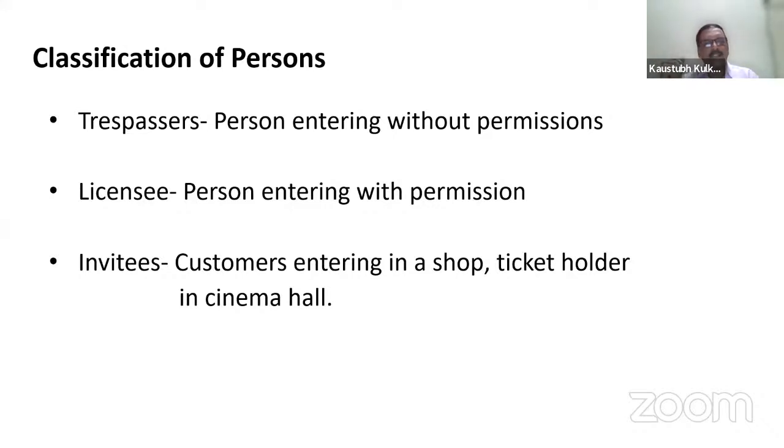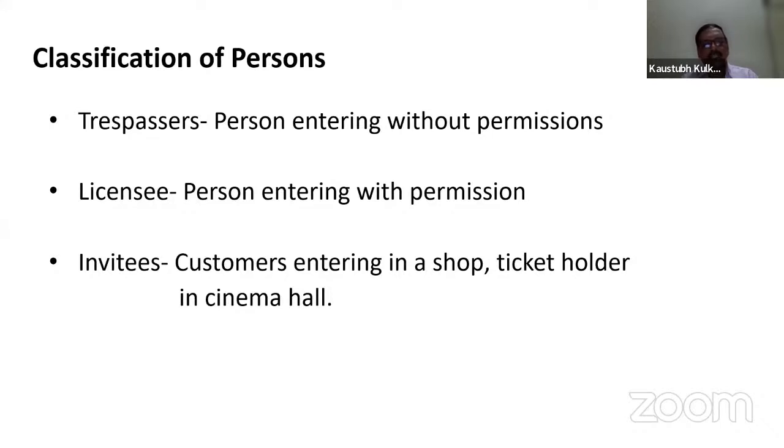What are licensees? Licensees are persons entering with permission. The permission may be in writing or verbal, so those are the authorized persons who are entering the premises of a particular business or home or whatever it may be.